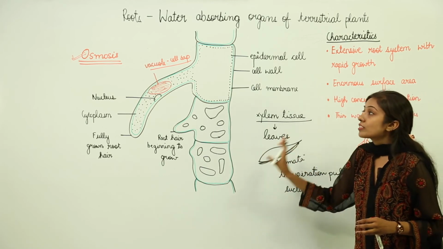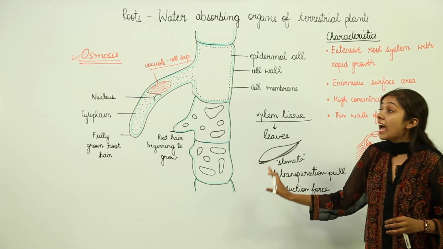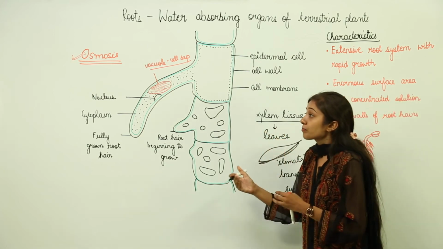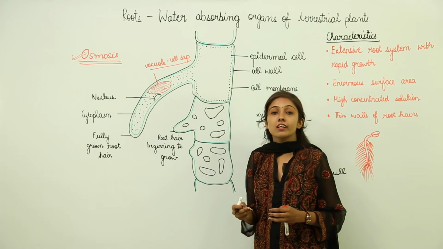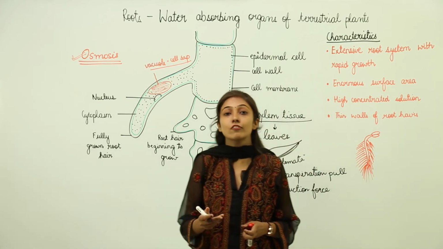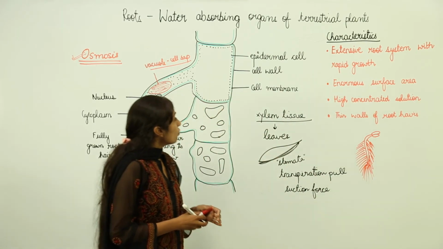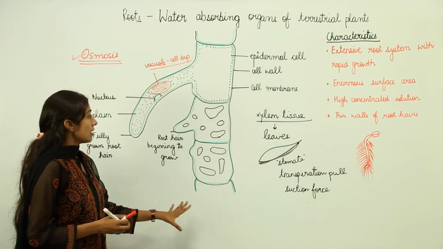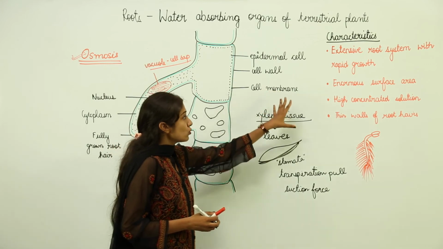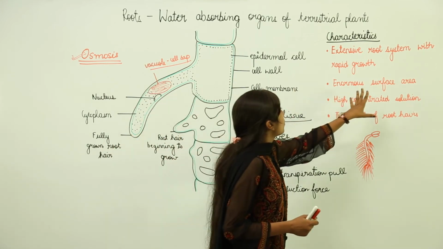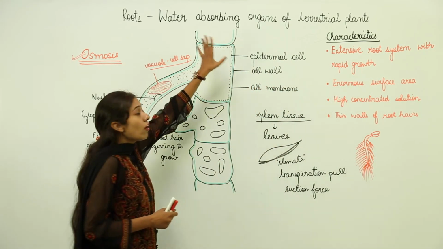This is how the process of absorption takes place through the roots, and the roots have special structures for this that we call root hairs. These root hairs increase the surface area for absorption. Now you have a fair idea about roots and root hairs. What are the characteristics of roots that make them a suitable water absorbing organ?